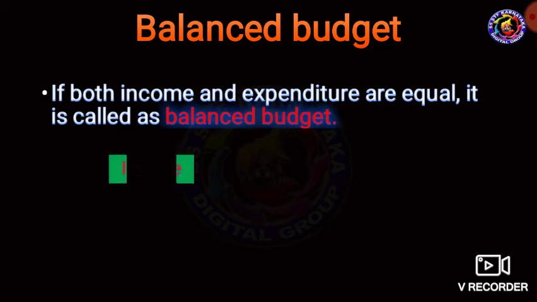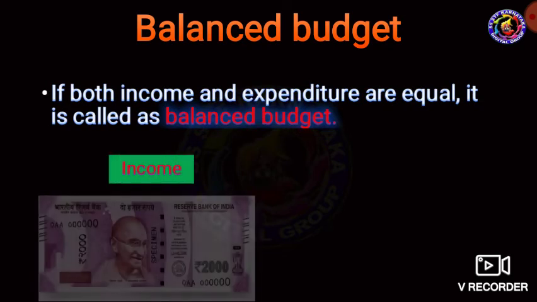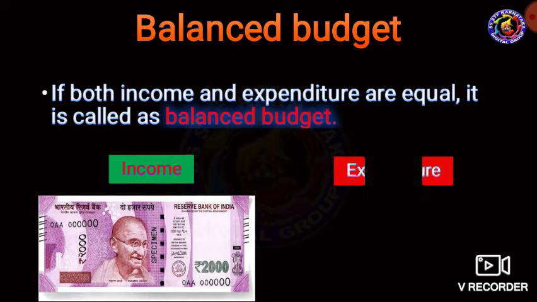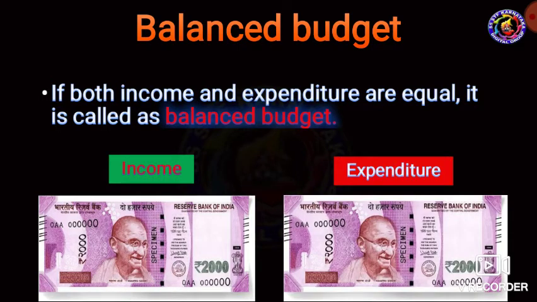Then the third one is balanced budget. If the income and expenditure are equal, it is called a balanced budget. Understand? These are the types of budget.